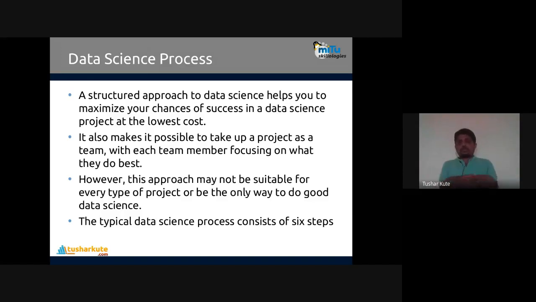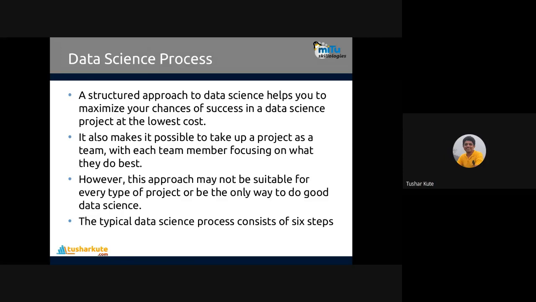This approach may not be suitable for every type of project, but it may be a way to do good data science. Every data may require different kinds of processes. It means that I have data, and it's not the case that every time I want to clean the data, every time I want to transform the data, every time I want to encode the data. We need to understand the data first, and based on that understanding, we have to decide what operation to perform on it.